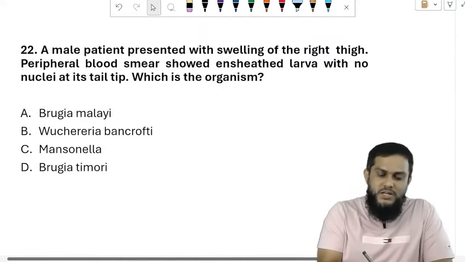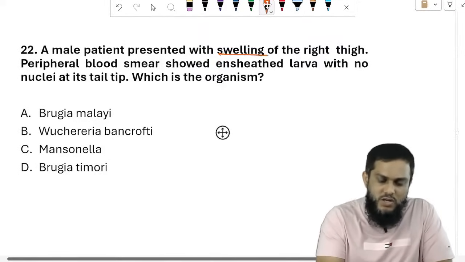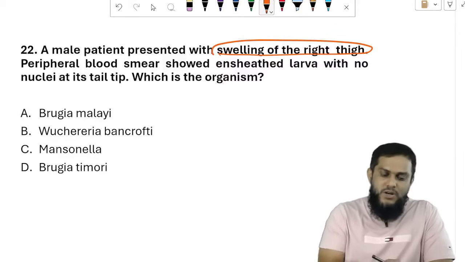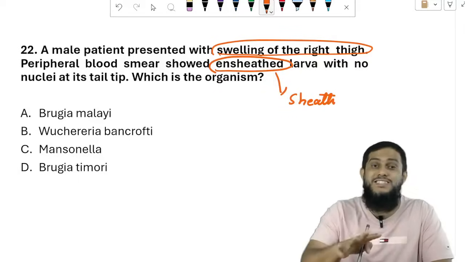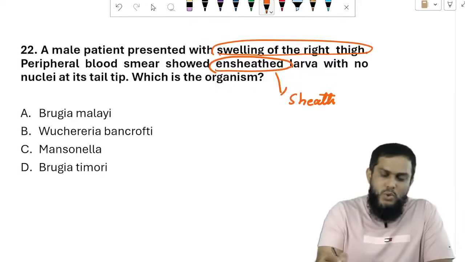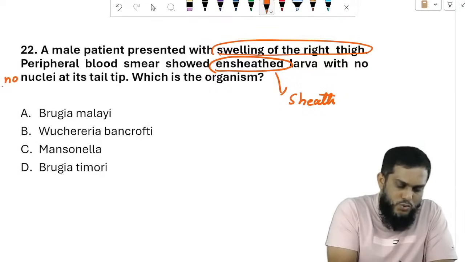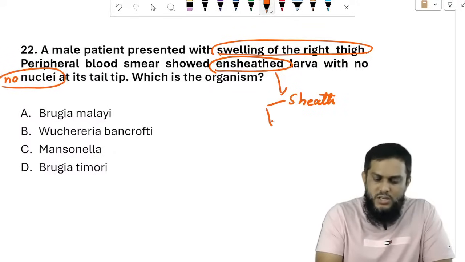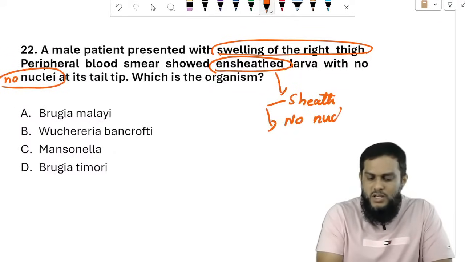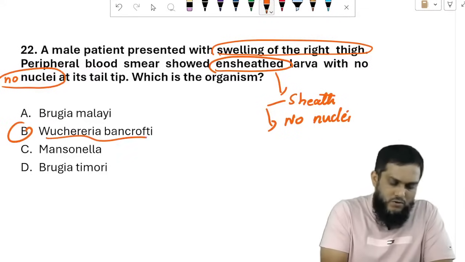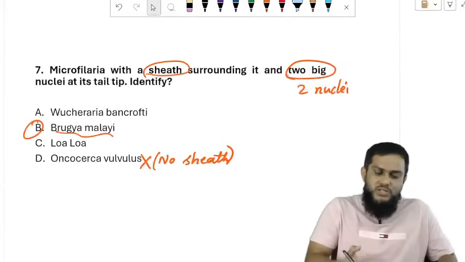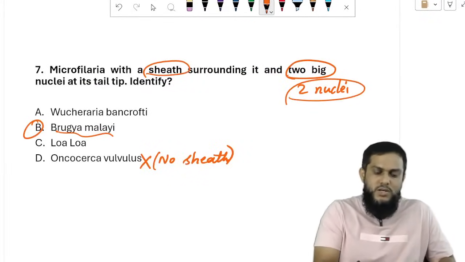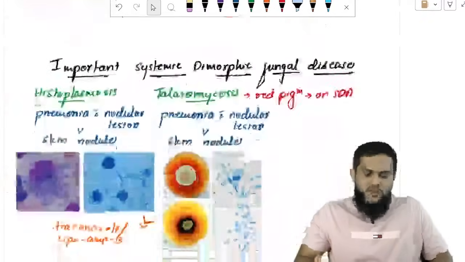A male patient presented with swelling of the right thigh. Peripheral blood smear shows ensheathed larva. Ensheathed larva means again sheath is there. It is not unsheathed, it is ensheathed, with no nuclei in the tail tip. Sheath is there, no nuclei. Now you know: Wuchereria bancrofti. It's so easy to answer. Sheath is there, no nuclei, Wuchereria. Sheath is there, two nuclei, Brugia malayi. Simple, answered.